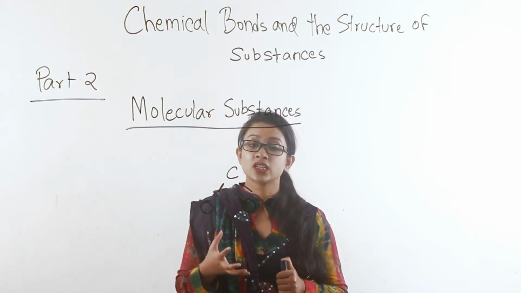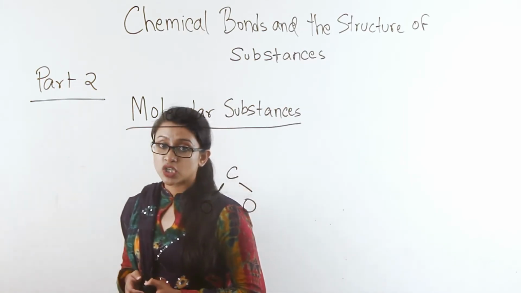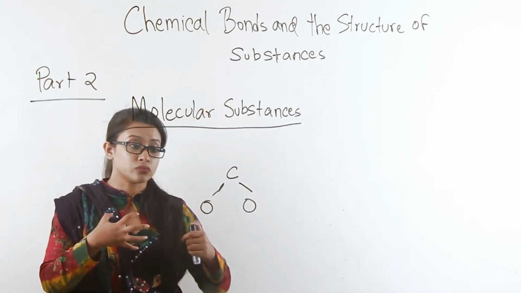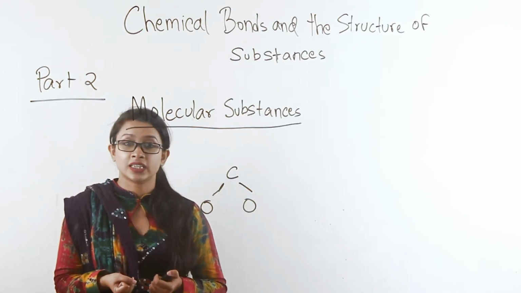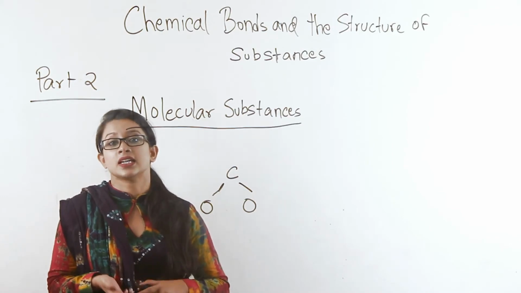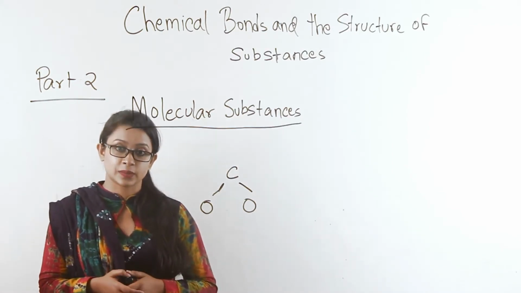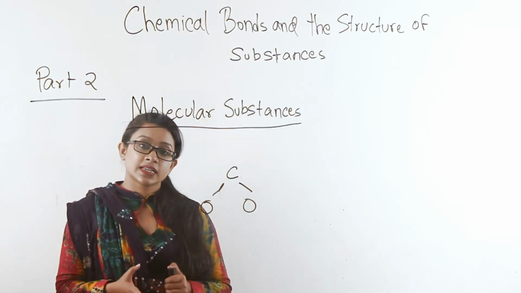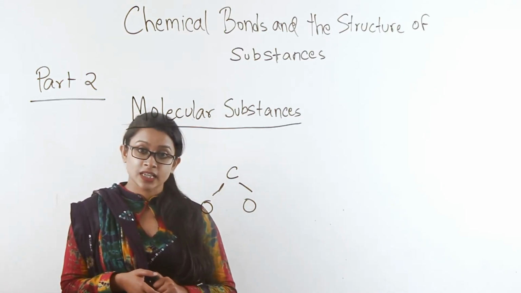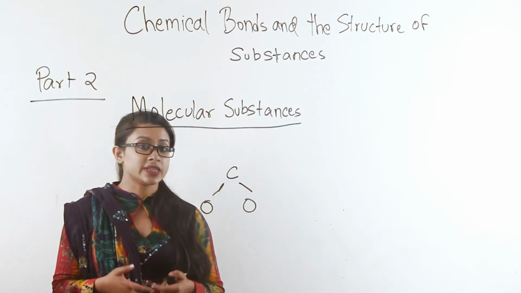This weak intermolecular bonding also means that their structure can be changed much more easily than the other substances that have ionic bonds or metallic bonds. Molecular substances tend to have smaller structures. They are simple. They are usually gases or liquids, etc.